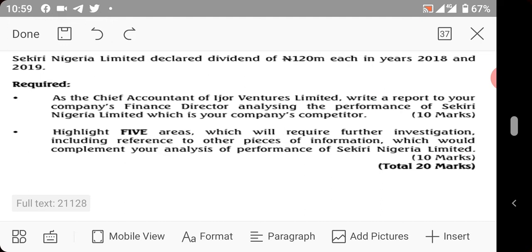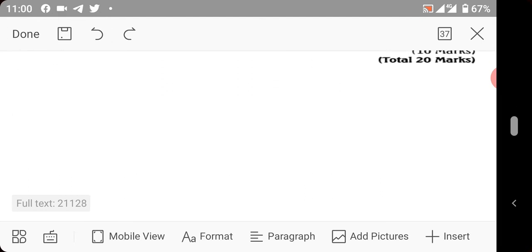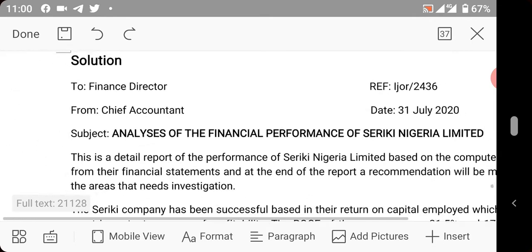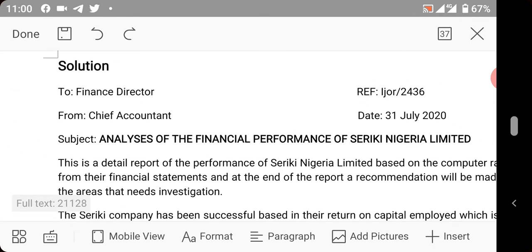Now, the information given here in this question relates to Shekiri, whereas we are the chief accountant of Ejo. We want to analyze the performance of our competitors, and that will be reported to the finance director. So we'll come back. So we have the solution to the finance director. Now this is the memo. Since I'm reporting to the finance director, it will be a memo that I will write to my finance director.